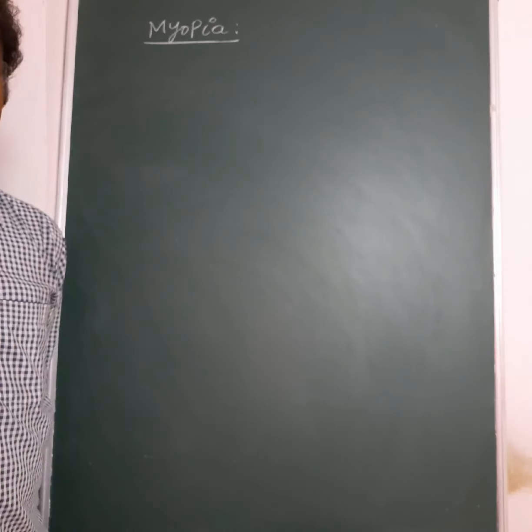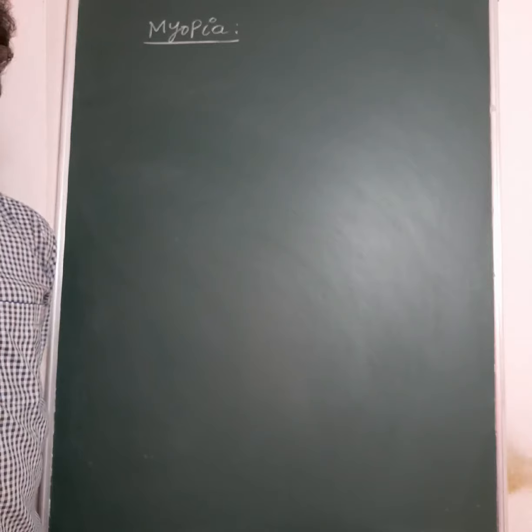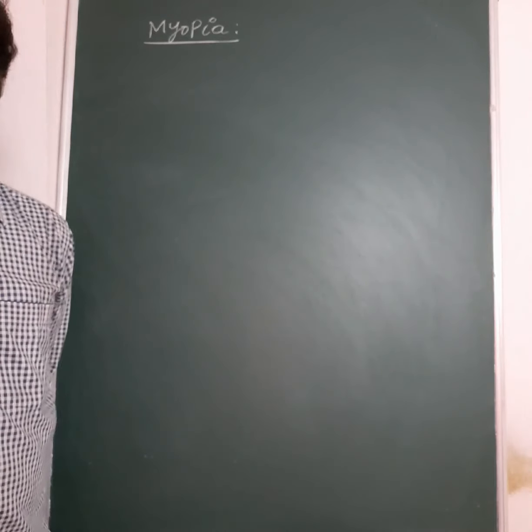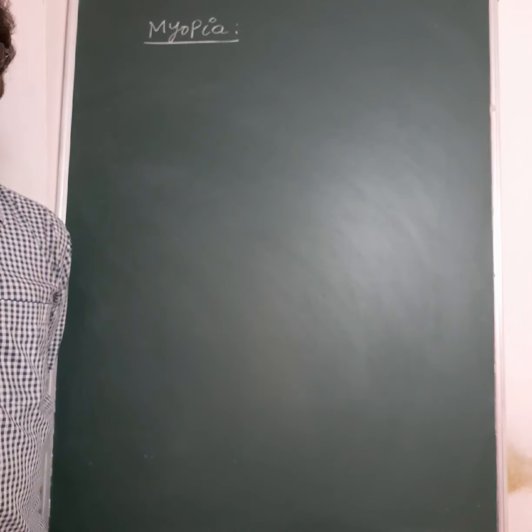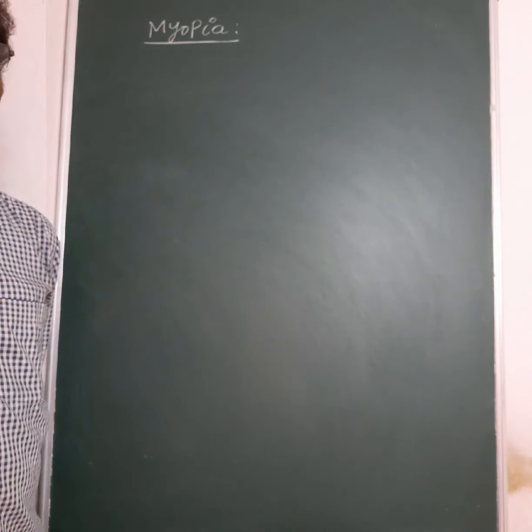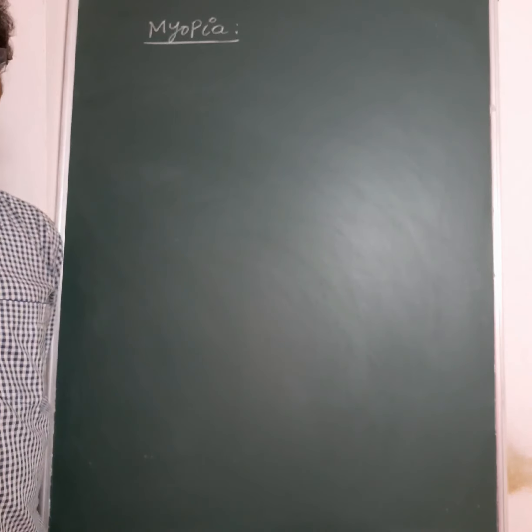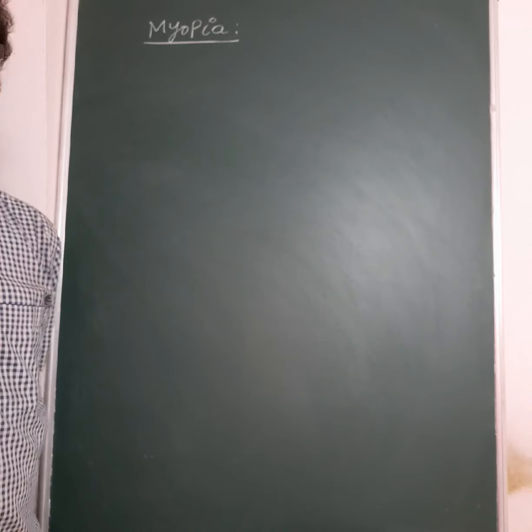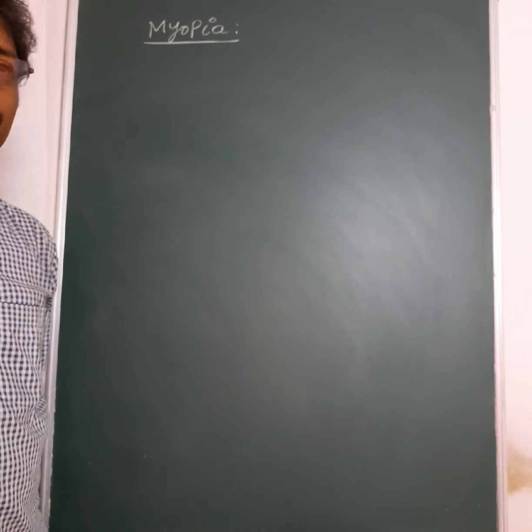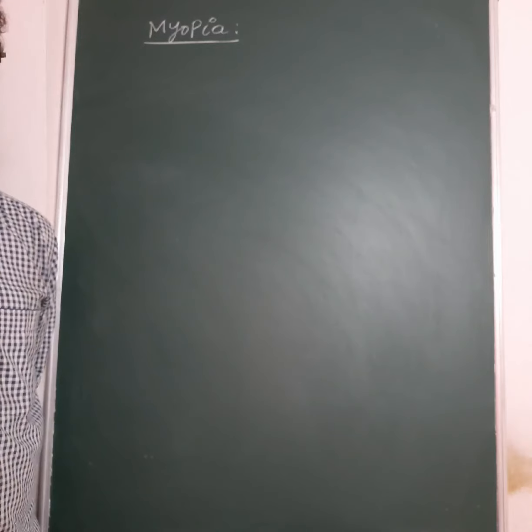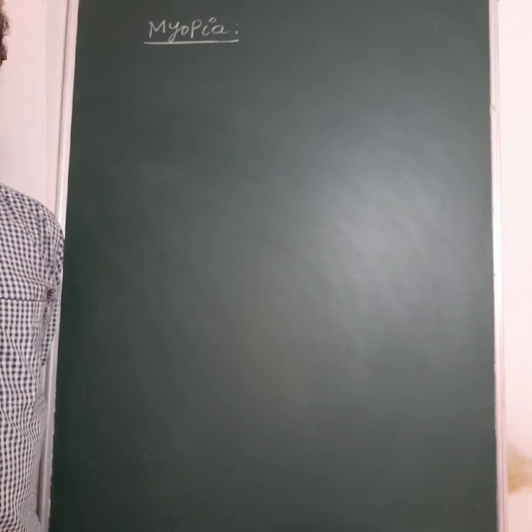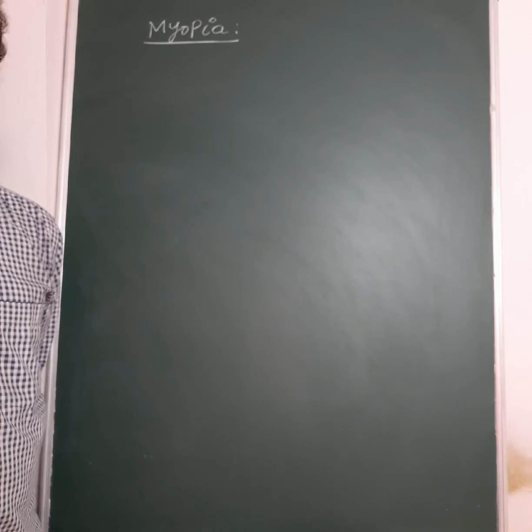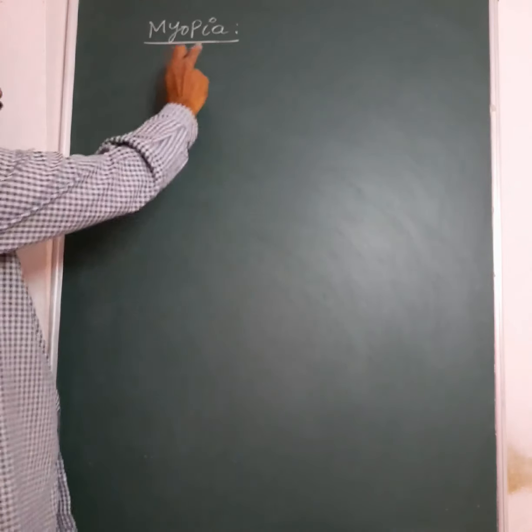This type of vision defect is called myopia, also called short-sightedness. Short sight. He can see nearby objects clearly, but he cannot see the long distant objects clearly. This defect of vision is called myopia.